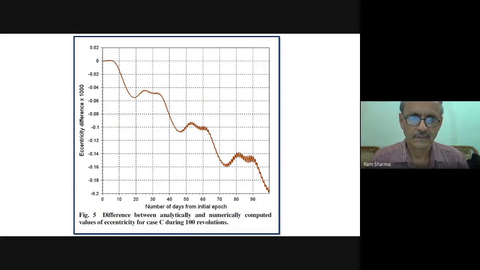It is also not very large, because we multiplied the eccentricity difference by 1000 to plot it properly. What we are able to see is a clear-cut pattern, that it has some kind of long periodic behavior of the orbit. I mean, the terms are there.